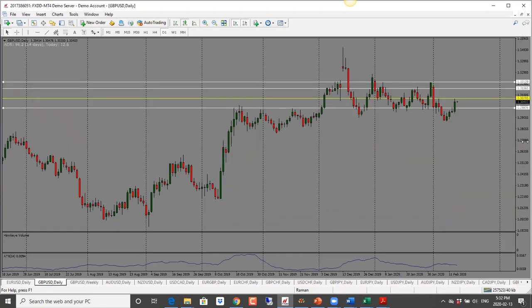Pound dollar here, like we just talked about, we saw a big move up in British pound because of the positive sentiment created by the UK finance minister resigning, because now Prime Minister Johnson will be able to spend the money that he wants to. And we got a big run up as a result of this.